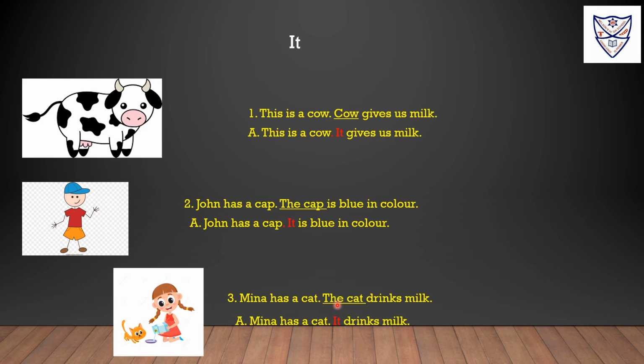So, as I have told earlier, we use it when we talk about animal and non-living thing. So, instead of writing the cat again, we will use subject pronoun it. Meena has a cat. It drinks milk. Here it is an object pronoun.